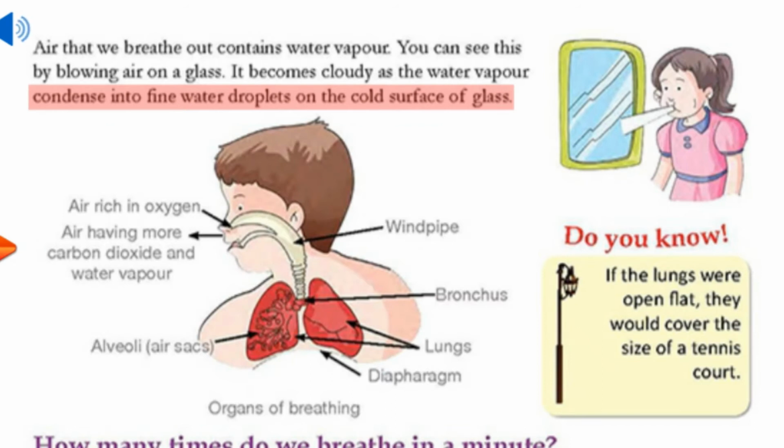Organs of breathing. Air rich in oxygen. Air having more carbon dioxide and water vapor. Alveoli, air sacs. Windpipe, bronchus, lungs, diaphragm. Do you know, if the lungs were open, flat, they could cover the size of a tennis court.